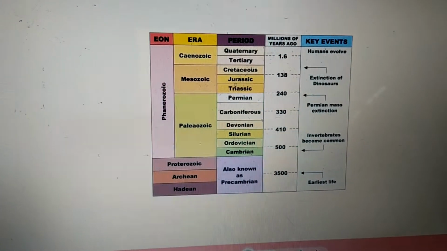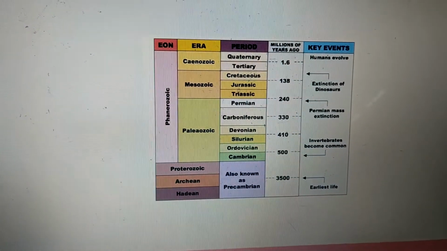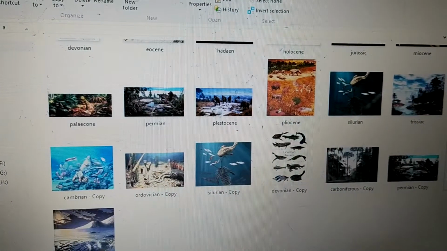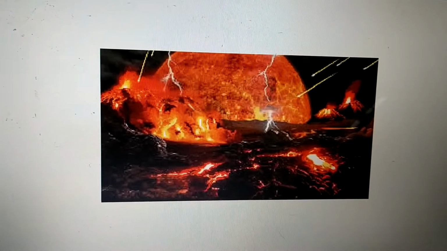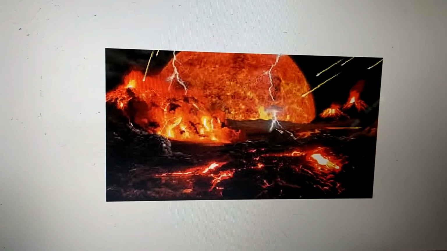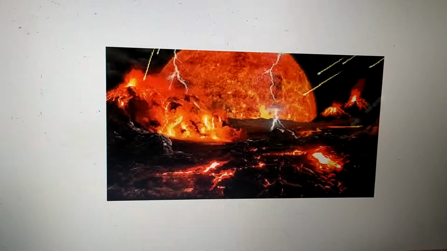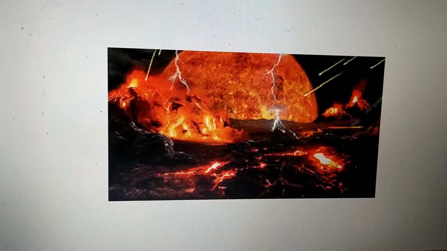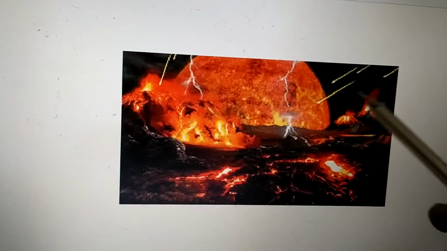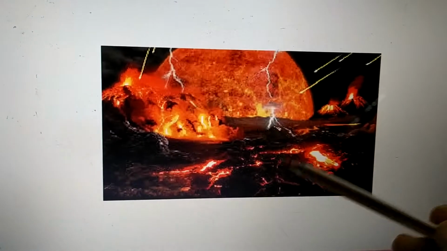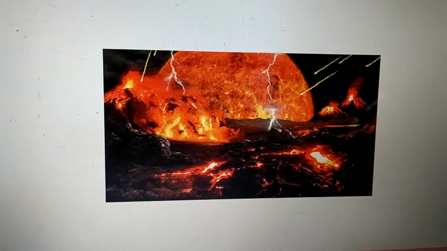Focusing first on the Hadean, we have a very beautiful image which explains the events of the Hadean. So, this is during Hadean. It was a time when the solar system was forming, with a cloud of dust and gas known as the solar nebula, which eventually led to the formation of asteroids, comets, moons, planets.